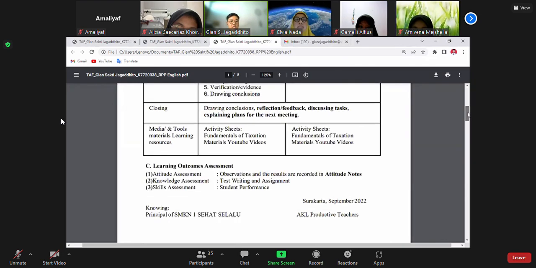Point C is the learning outcome assessment. The first is the attitude assessment: we use observation and the results are recorded in an attitude note. The second is the knowledge assessment, using tests, rating and assignments. The third is the skill assessment, where students perform, working with a team, and the teacher guides the students.